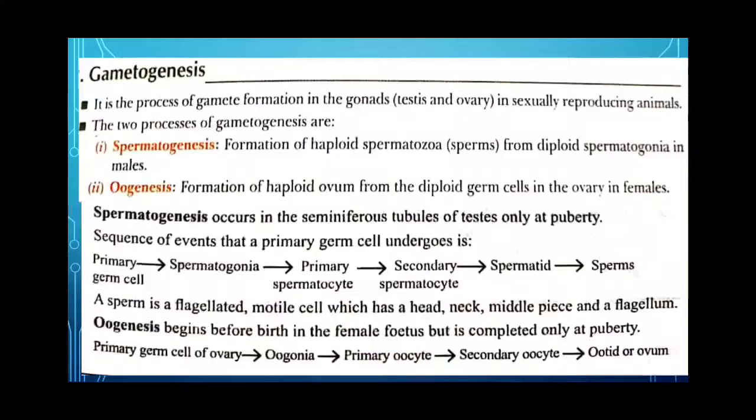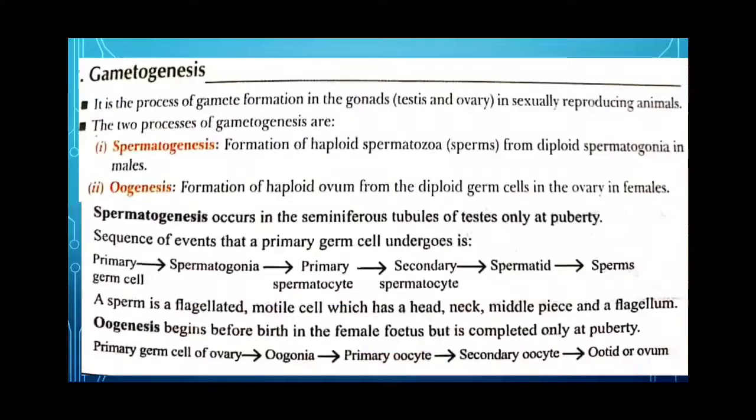Now, spermatogenesis occurs in the seminiferous tubules of the testis only at puberty. A seminiferous tubule is made up of a layer of male germ cells and large Sertoli cells. The male germ cells undergo spermatogenesis to produce spermatocytes, spermatids, and sperm. The region outside the seminiferous tubules, called interstitial spaces, has connective tissue which includes blood vessels and Leydig cells. This Leydig cell synthesizes and secretes the male sex hormone called androgen.